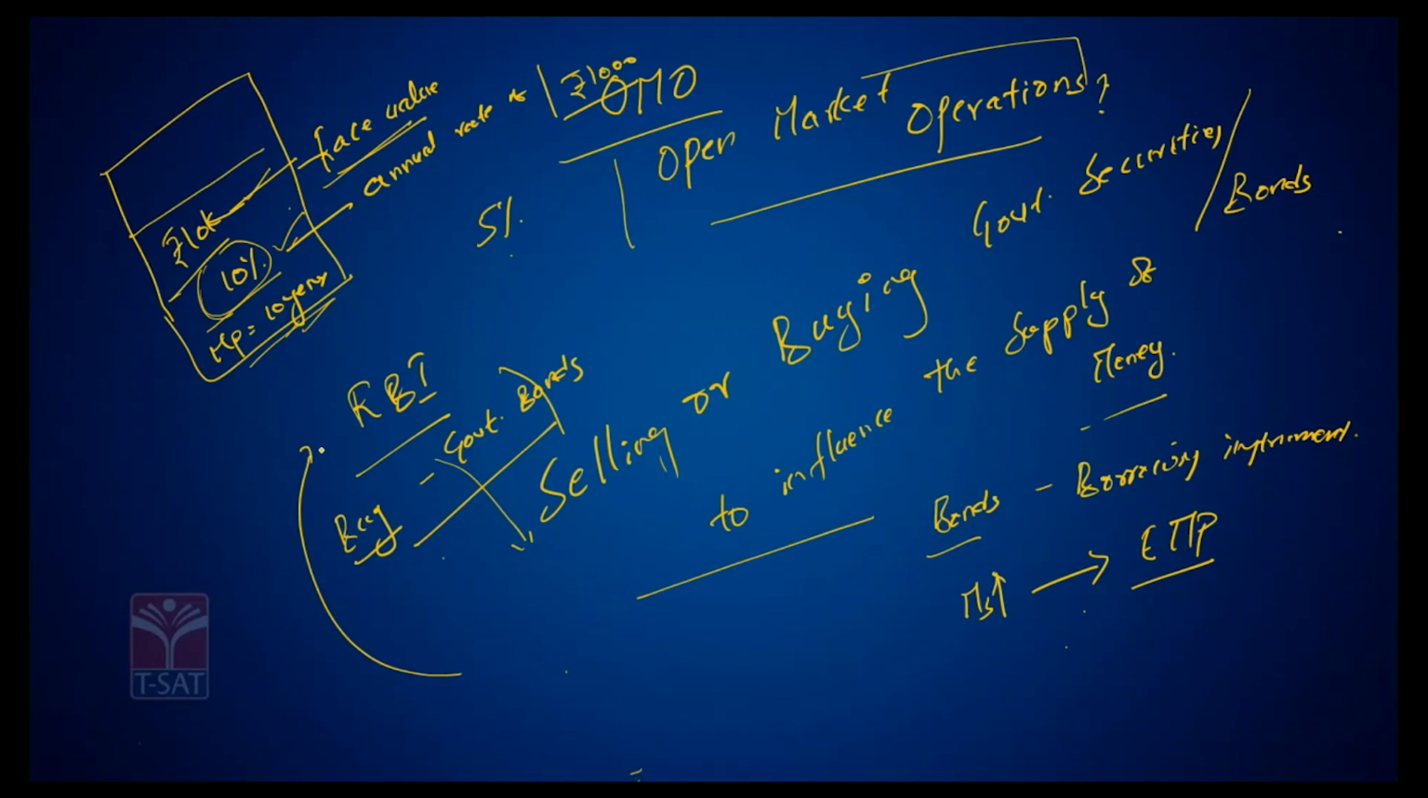So whenever RBI sells bonds to the market, money flows from the market to RBI. Whenever RBI buys bonds from the market, what happens? Money flows from RBI to the market. So RBI buying securities results in easy money policy. RBI selling securities results in a tight money policy because the money supply in the economy reduces. So that is how RBI plays a very instrumental role in altering the supply of money by simply selling and buying government bonds. And this initiative is very popularly referred to as open market operations.